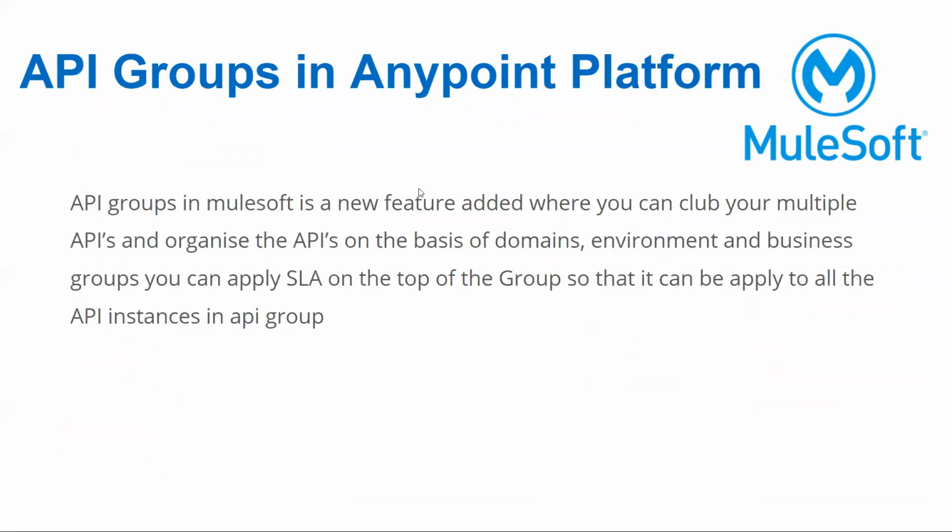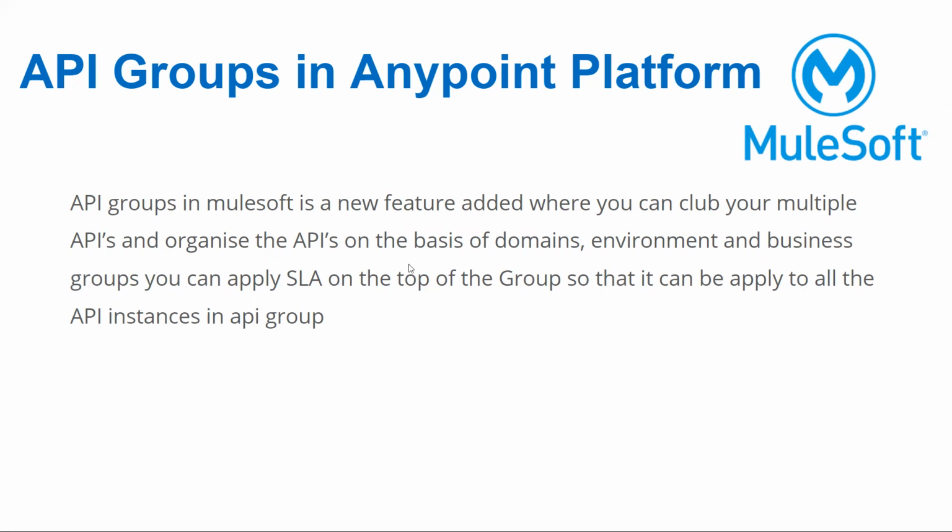API groups is a new feature added, as I said, under API Manager. You can club your multiple APIs and organize them on the basis of domains, environments, and business groups.